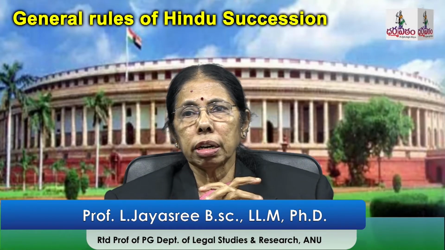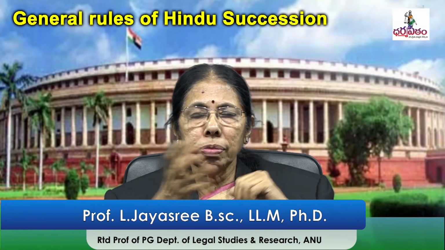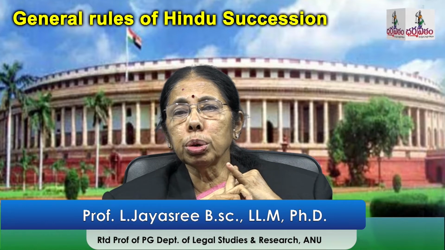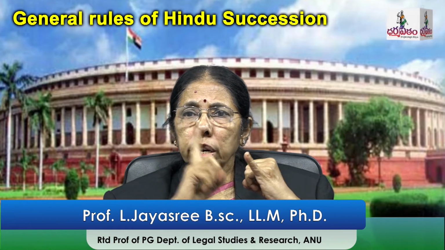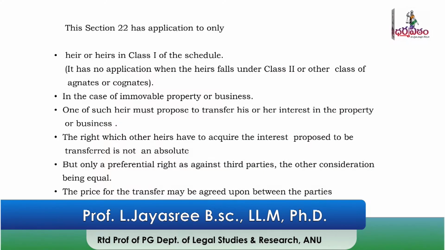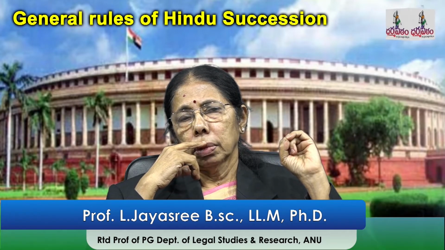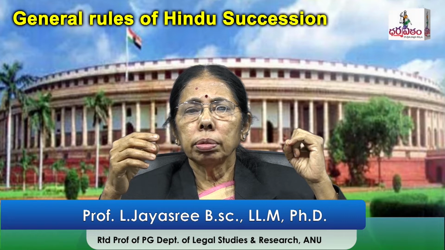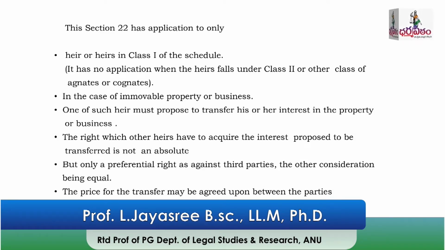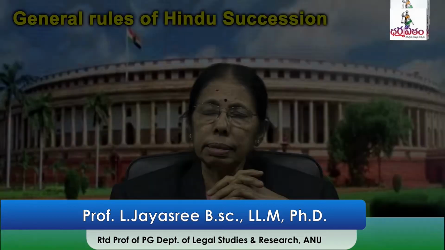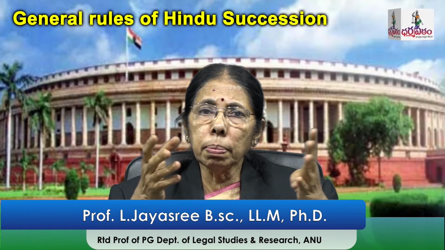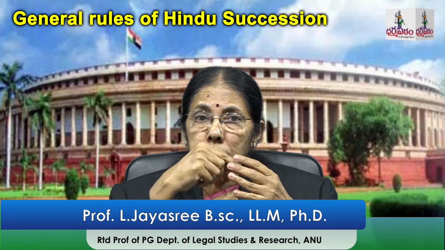Now we will see what Section 22 says in simple words. This section is applicable only to the heir or heirs in Class I. For Class II heirs, agnates and cognates, this section is not applicable. In Class I there are 16 heirs. Suppose four of them start a business, then Section 22 is applicable.